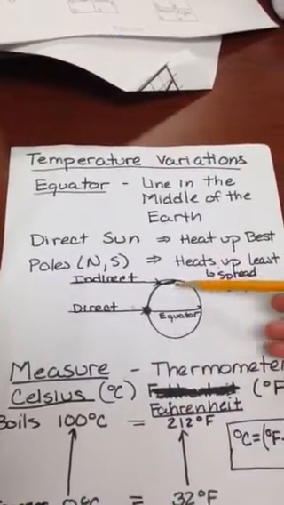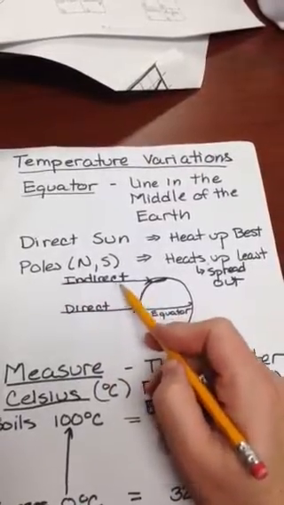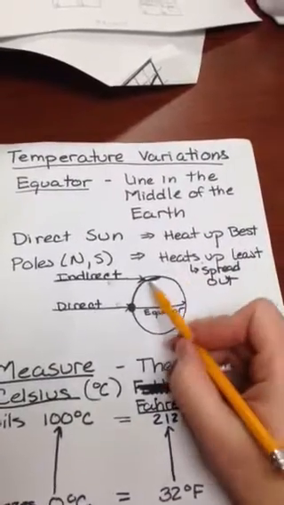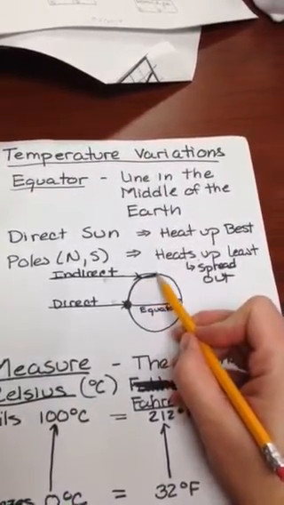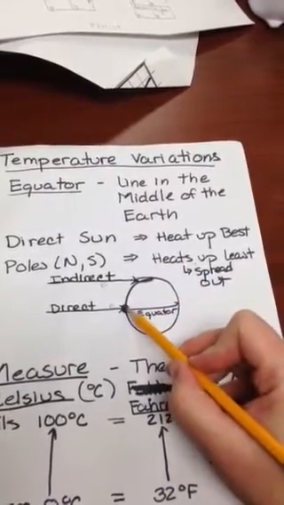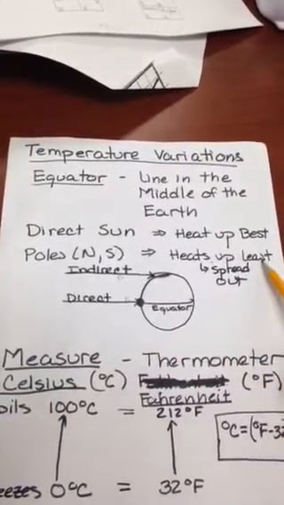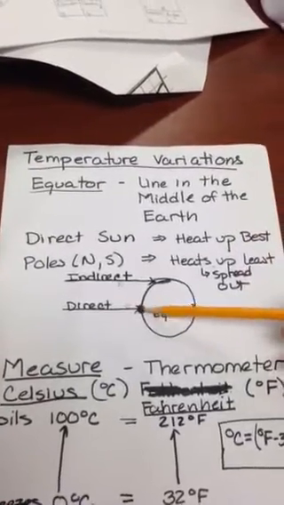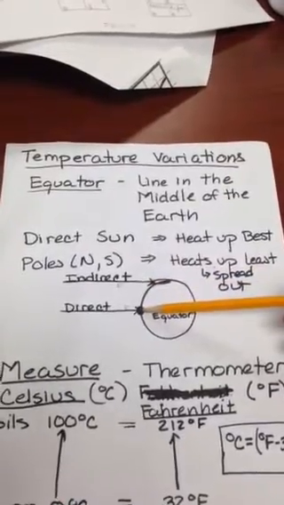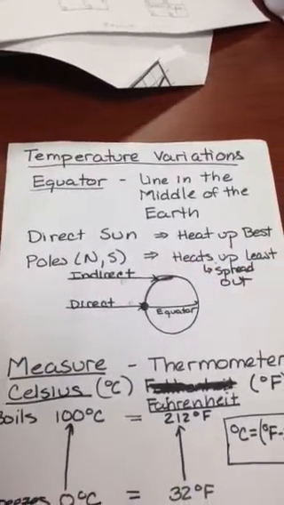Now the poles, both the North and the South Pole, if you imagine I have another ray of energy coming from the sun, when it hits the Earth, it's glancing off. So this energy gets spread over this whole area right here, right? Instead of being in this small area where it all gets absorbed, it's spread out over a big, long area. So it heats up the least. Even though both the equator and the poles get the same amount of energy from the sun, the equator is much more concentrated, so it heats up, whereas at the poles it's much more spread out.